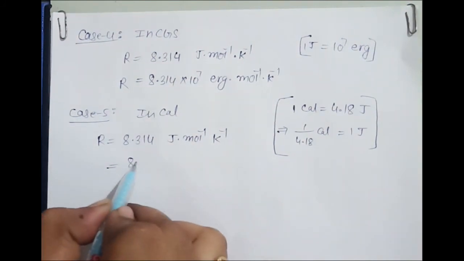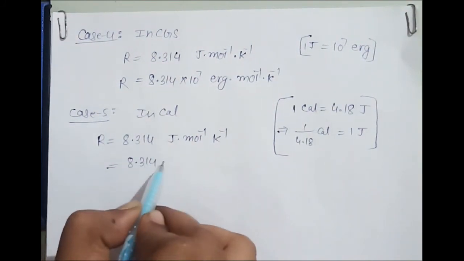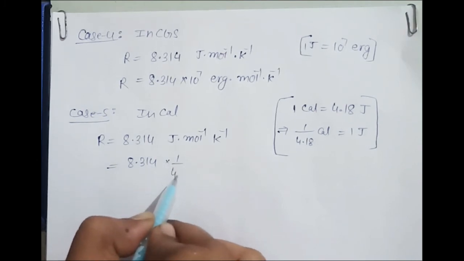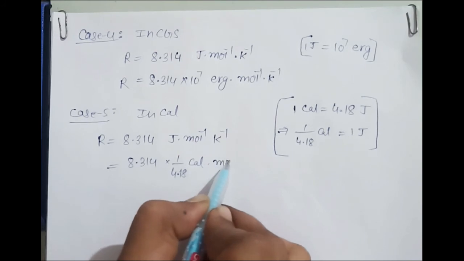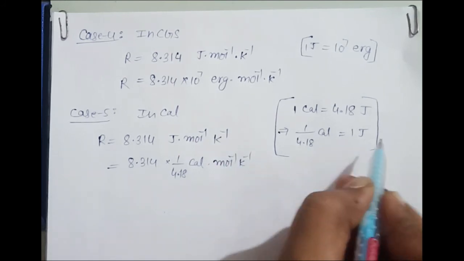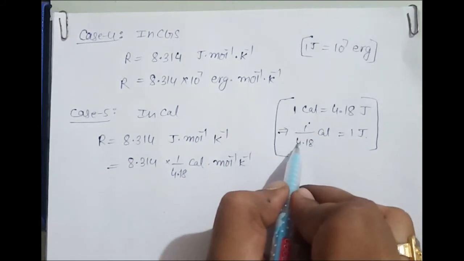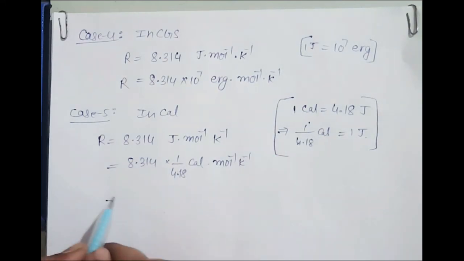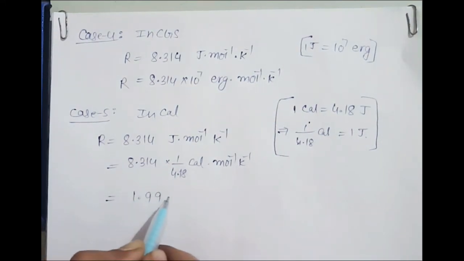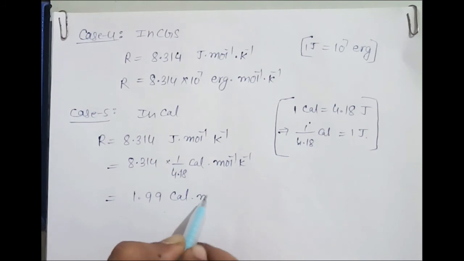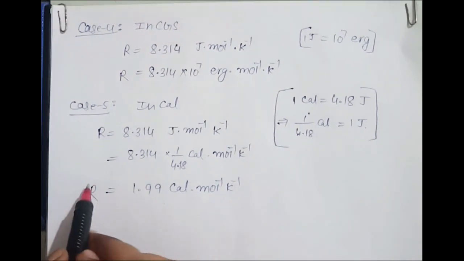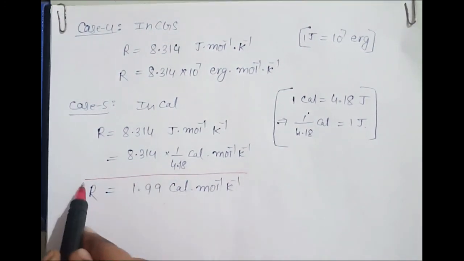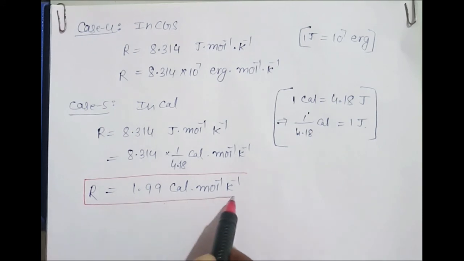So 8.314 into 1 upon 4.18 calories per mole per Kelvin, because 1 joule is equal to 1 upon 4.18 calories. So this comes around 1.99 calories per mole per Kelvin. This is the final R value, and we use this when energy is given in calorie terms.